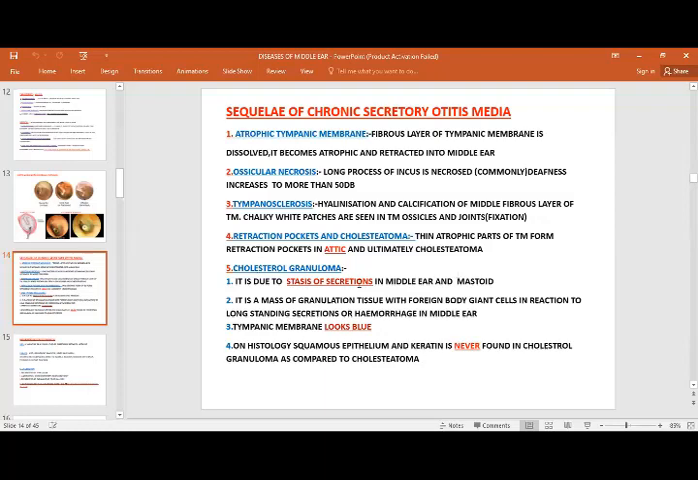What is cholesterol granuloma? You can have an MCQ or a small part of a question on cholesterol granuloma. It is due to stasis of secretions in the middle ear and mastoid. It is a mass of granulation tissue with foreign body giant cells in reaction to long-standing secretions or hemorrhage in the middle ear. The tympanic membrane looks blue, and on histopathology, squamous epithelium and keratin are never found in cholesterol granuloma, as compared to cholesteatoma, where they are a characteristic feature.